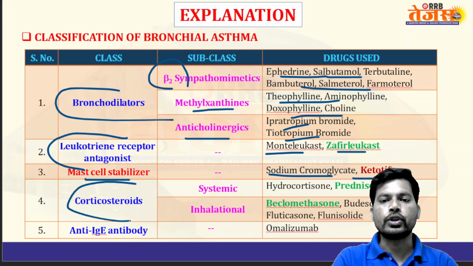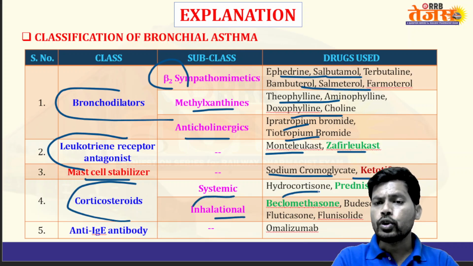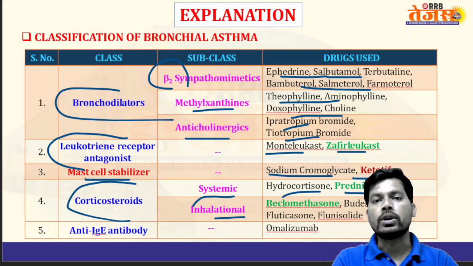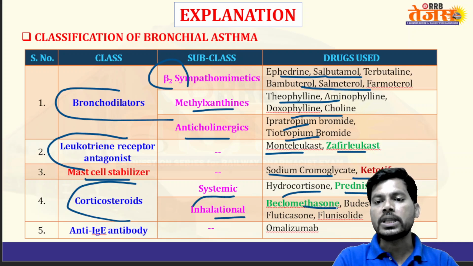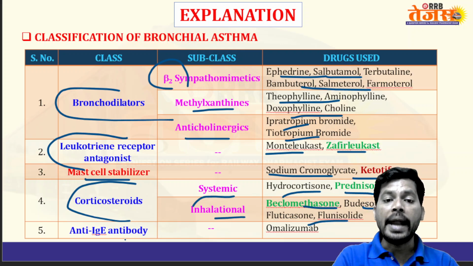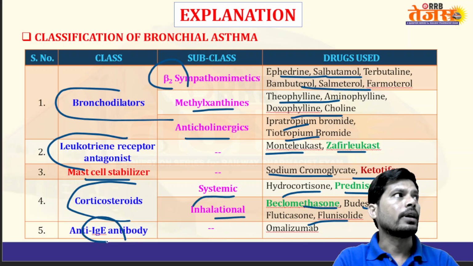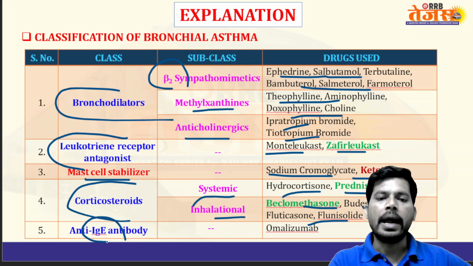Next, corticosteroids. Systemic ones are hydrocortisone and prednisolone, which enter into the blood. And inhalational ones like beclomethasone, budesonide, fluticasone, flunisolide. And anti-IgE antibody.